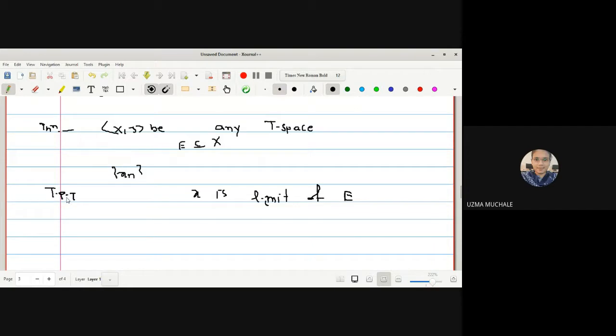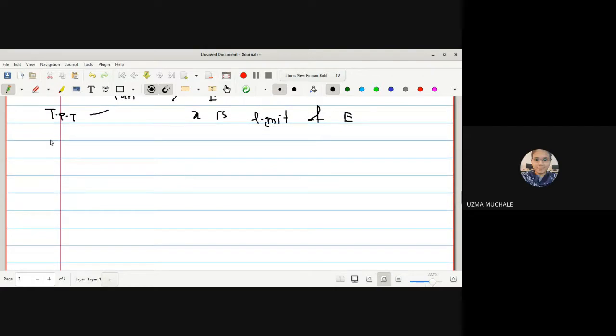It is given that xn is a converging sequence which converges to distinct points of E, and if xn converges to x, then prove that x is a limit point of E. Let me write down what is given to us. First, (X, T) is a T space.